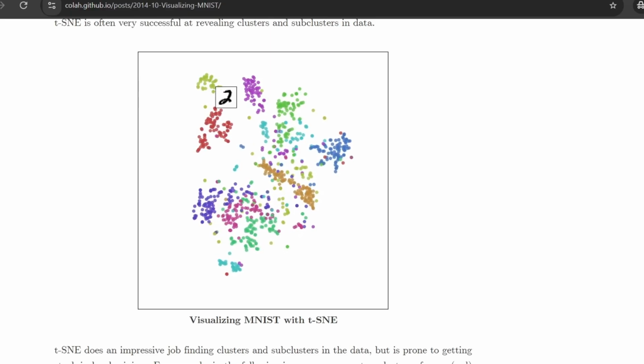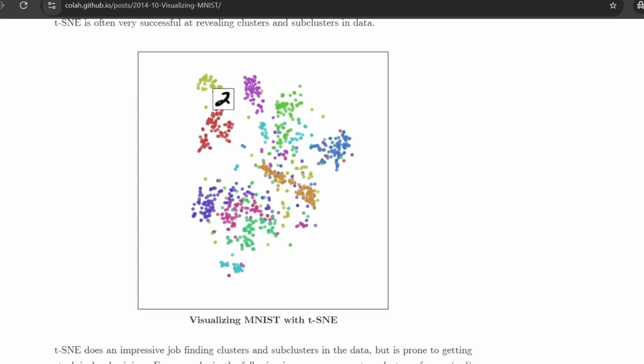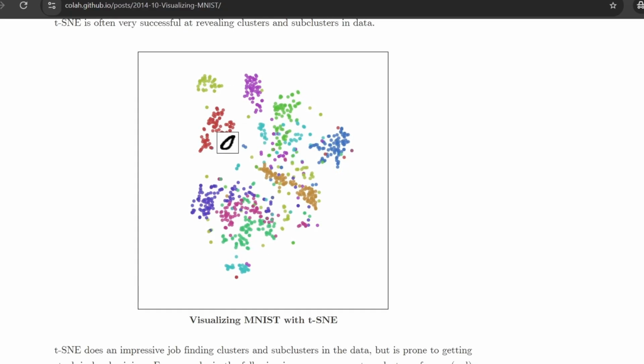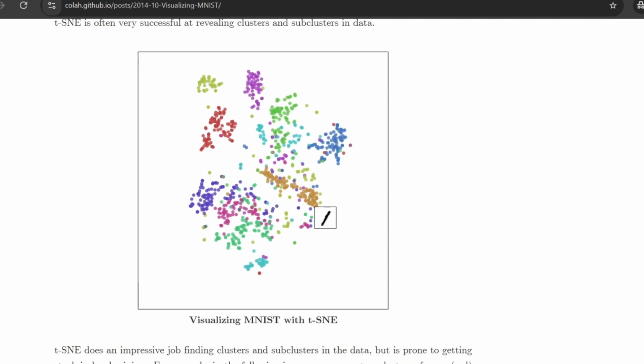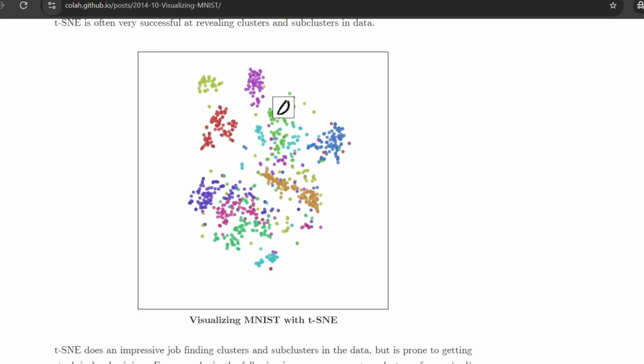So here you can see this light green color appears to be 2, the red color is zeros, and the purple color is 8. You can see it's still running. So once this is completed, there will be clear groups for each label, each number, okay.